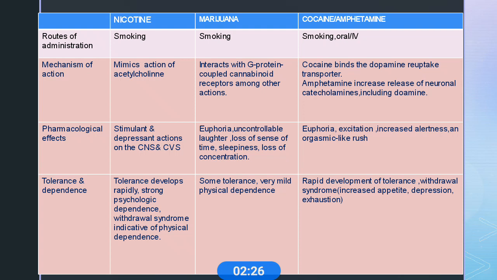Cocaine and amphetamine are usually used orally or intravenously. Cocaine mainly binds the dopamine reuptake transporter, and amphetamine increases the release of neuronal catecholamines. These drugs produce pharmacological effects like euphoria, excitation, and increased alertness. Usually these produce rapid development of tolerance, and withdrawal symptoms are increased appetite and depression.